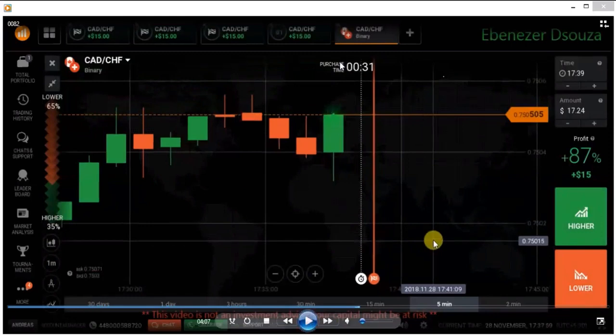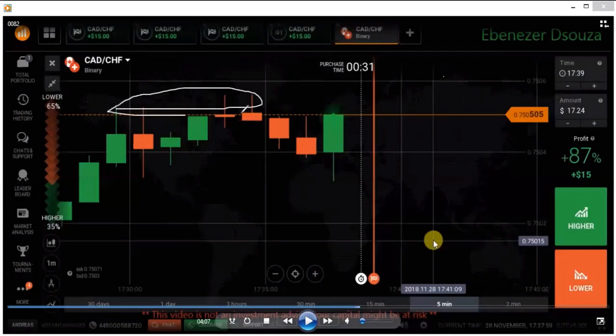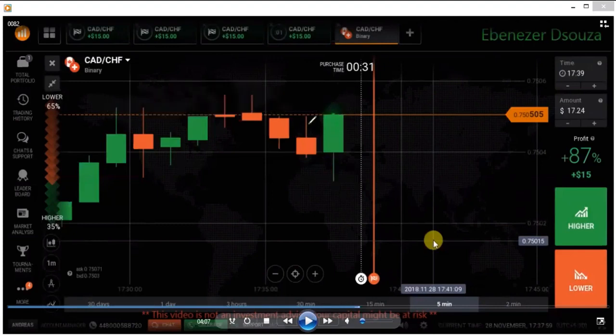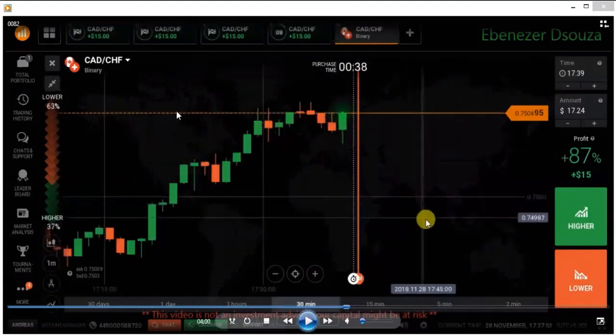The area is a seller's area, but there is no rejection here. There is no seller's entry. It means no sellers are interested, and the candle is a very strong candle with strong buying pressure. There is no upper wick here. It means no sellers are interested. There is no seller's entry in this candle. Okay, one minute.